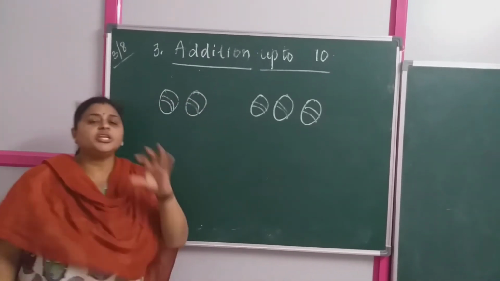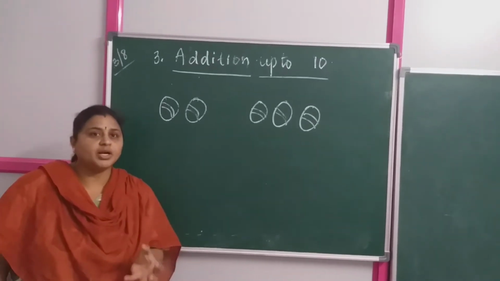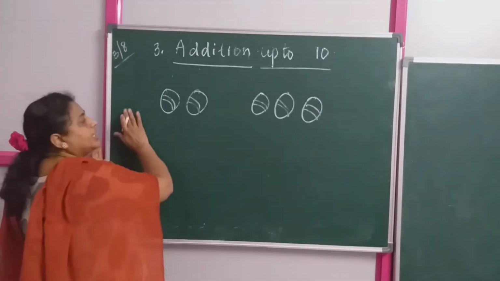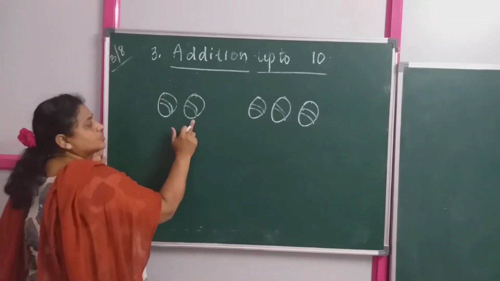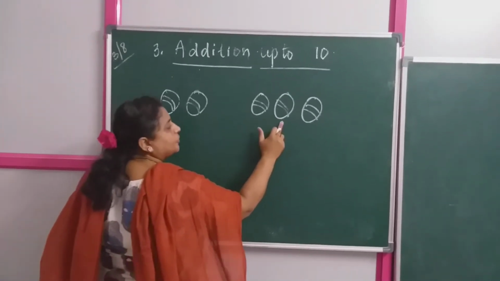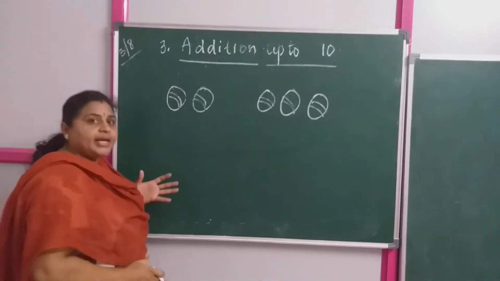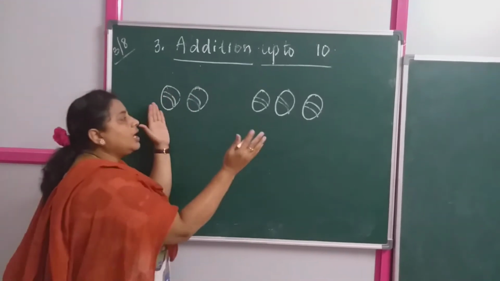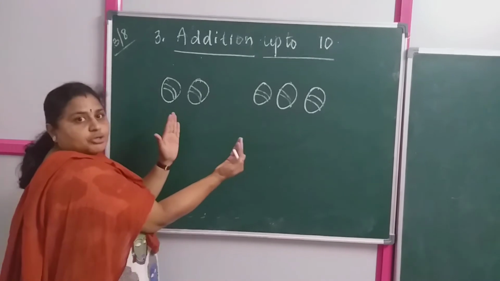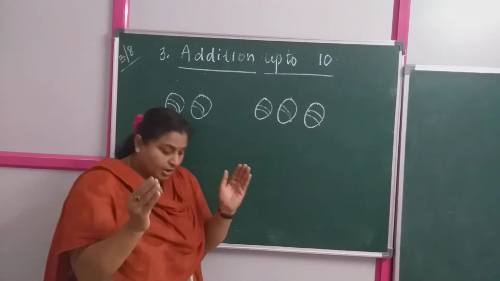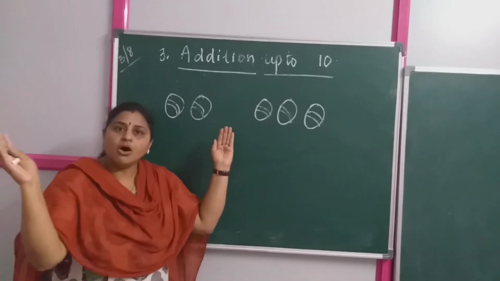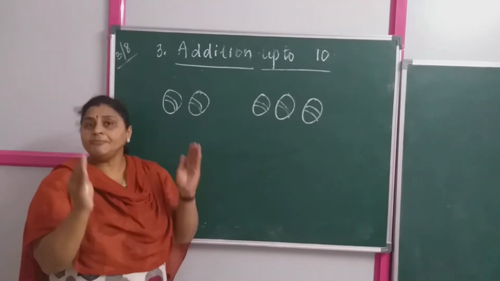No. If I ask you how many balls are there, you are just counting all the balls that are on the board. 1, 2, 3, 4, 5. You are counting all and bringing all the balls together and giving your answer. So getting close or putting all together is nothing but the addition.